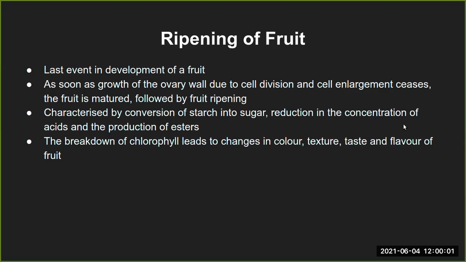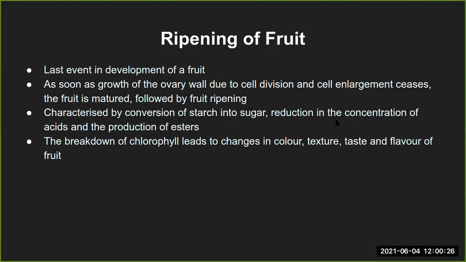And there is a reduction in the concentration of the acid. The sourness of the fruit when it is not ripe or when it is raw is because of the presence of acids, and these acids do not mean literally the chemicals that we find in the laboratory. These are the edible acids like tartaric acid and citric acid and so on.